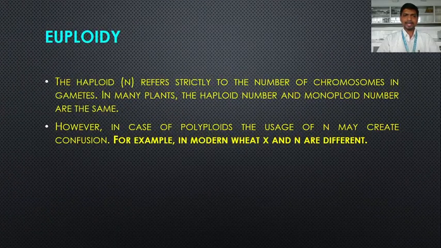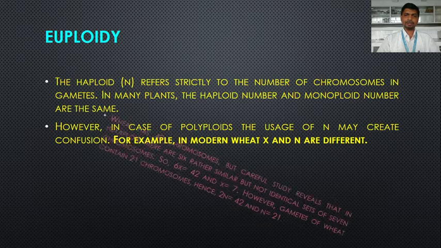The haploid refers strictly to the number of chromosomes in the gametes. So haploids are restricted to the number of chromosomes that are found in the gametic cells. In many plants, the haploid number and monoploid number are the same. However, in case of polyploids, the use of n may create confusion. This confusion has been resolved by using the monoploid number. For example, in case of modern wheat, x and n are different. So what is the difference here? I am going to explain.